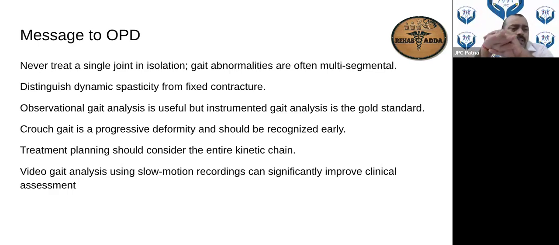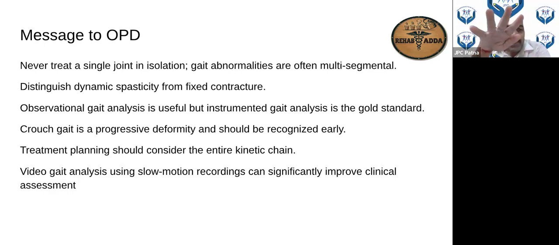But observational gait analysis with today's good quality Android phones can be done in our own OPD. And always remember, one more important thing: crouch gait is a progressive deformity. When I say progressive deformity, I mean that if you observe a child who is walking at 3 or 4 years, by the time he or she reaches the teens, this equinus automatically changes into crouch gait.